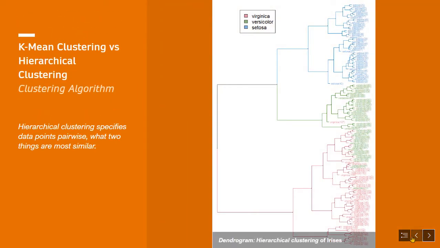K-means clustering versus hierarchical clustering. K-means clustering groups data into the number of clusters we tell it to. On the other hand, hierarchical clustering pairs data points, finding which two things are most similar. It means that the hierarchical clustering algorithm subdivides each group again into smaller groups. The results of hierarchical clustering are usually presented in a dendrogram. We have shown here the hierarchical clustering dendrogram for the iris dataset.